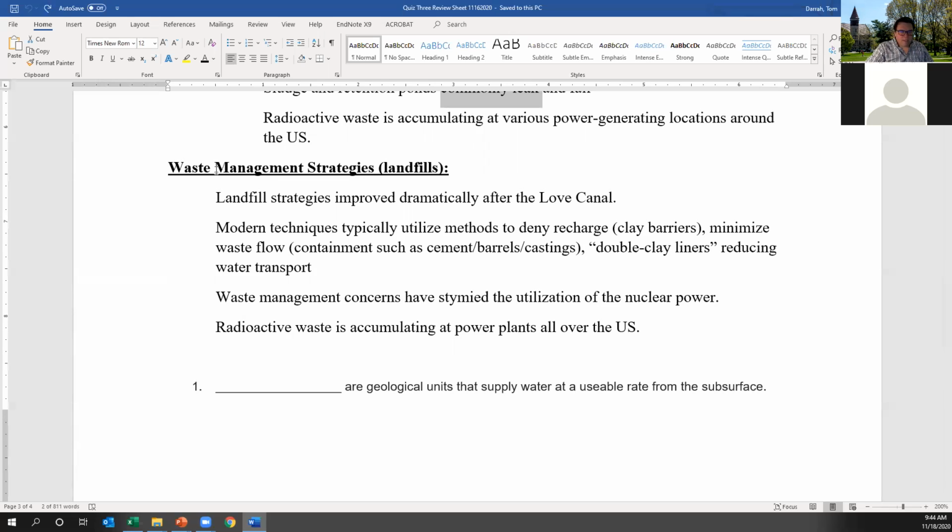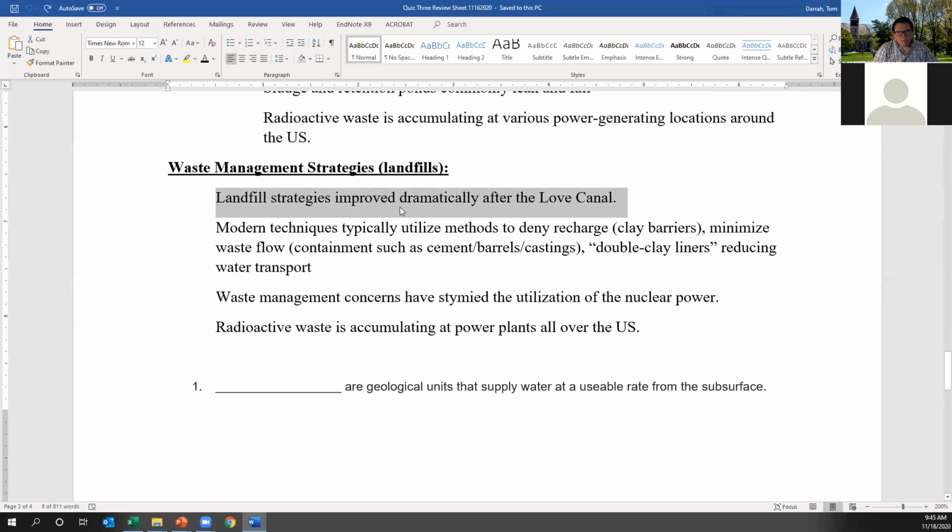And basically, it's an area where there's been a lot of improvement in strategy over the last few years, from the episodes of things like the Love Canal and other landfills. We used to just think we'd put it in a steel drum and bury it in the ground, that'd be fine. And now, of course, we know the legacy of that is that it gets out and causes a lot of contamination. So particularly, storage of radioactive things, metals, and organics is a major issue.